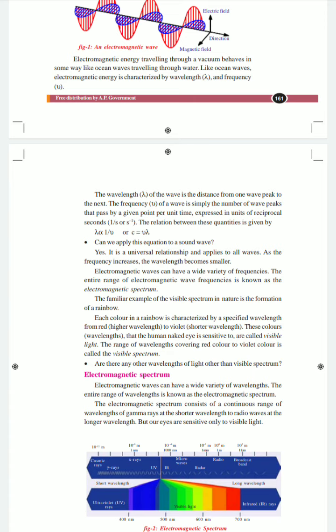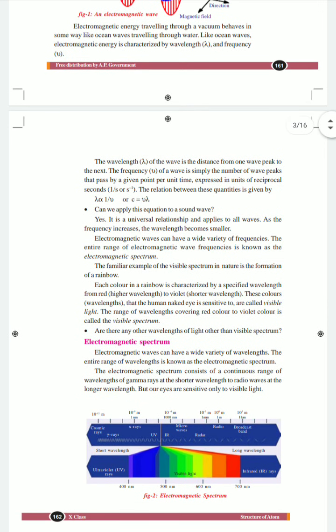So we can write c equals mu lambda. This relation applies not only to electromagnetic waves but to all waveforms. This entire range of frequencies is known as the electromagnetic spectrum.